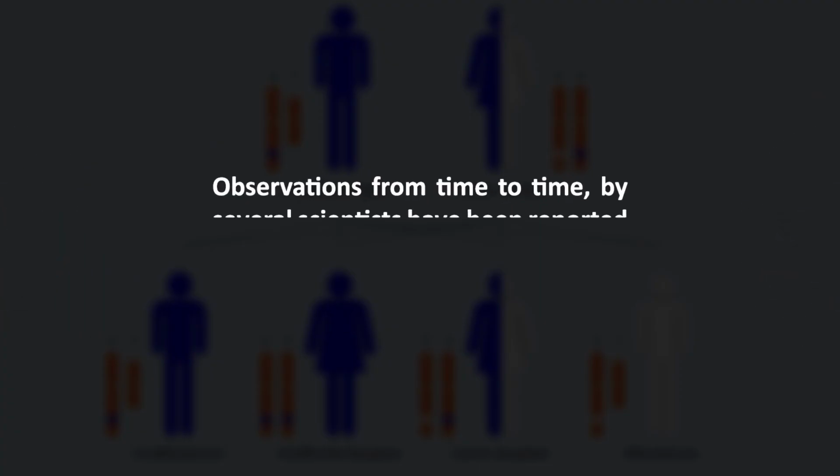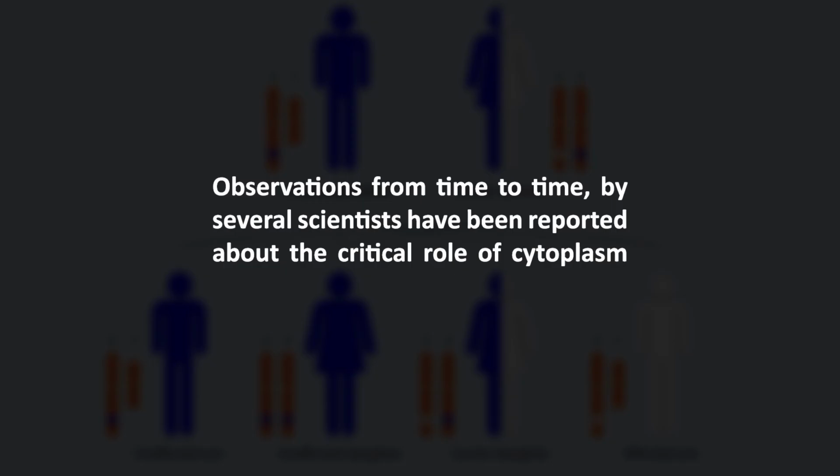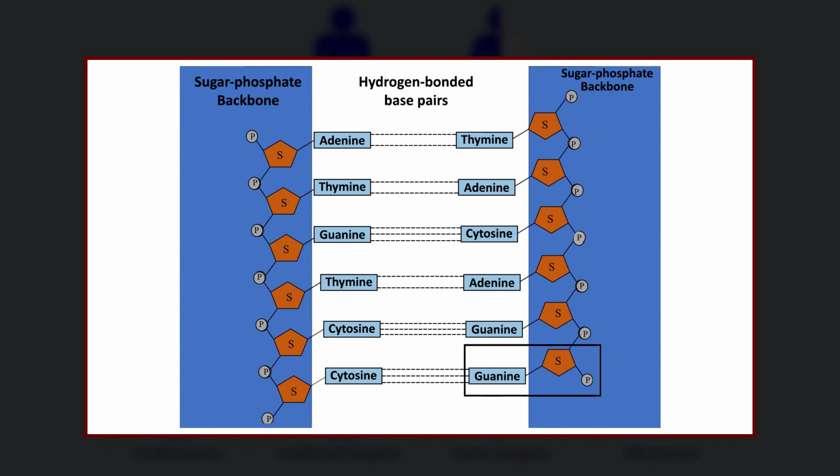Further observations from time to time by several scientists have reported the critical role of cytoplasm in genetics. Although chromosomal genes specify the vast majority of mitochondrial proteins, the mitochondrial genome has considerable variability and mutates more readily than chromosomal genes, in part due to poor proofreading during DNA synthesis.